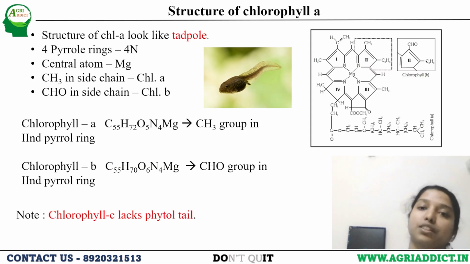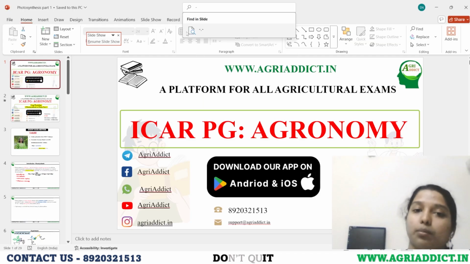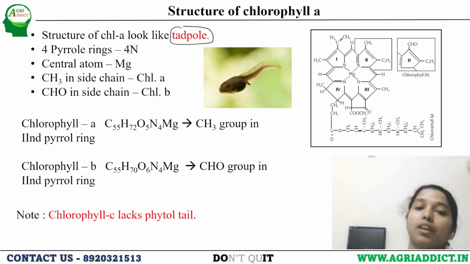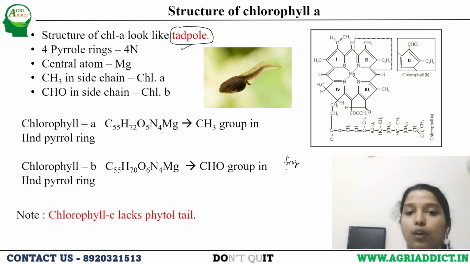Okay. Next, structure of chlorophyll A. This chlorophyll A looks like a tadpole. What is a tadpole? When a frog is developing, the baby of the frog first goes through this tadpole-like stage.